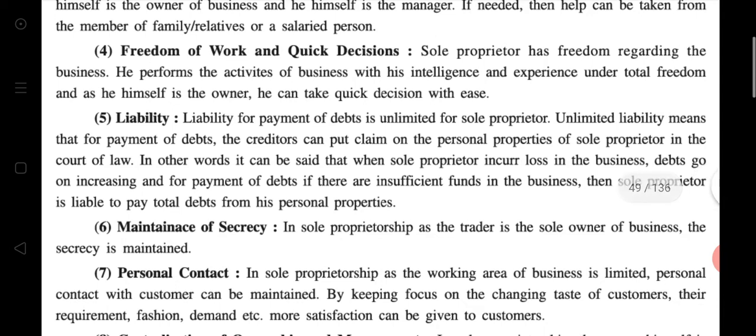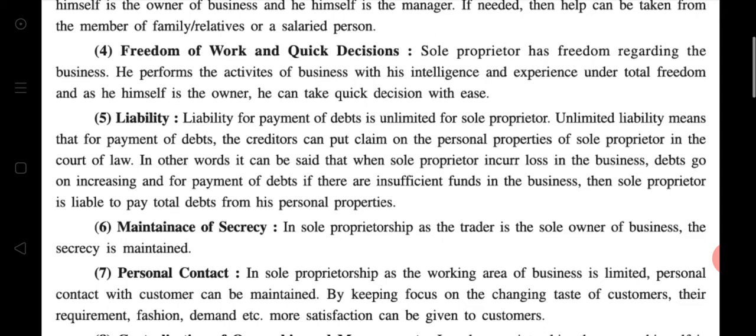Then freedom of work and quick decision. How? Just think, if two or more persons are doing a business, then in that type of business mutual agreement, I mean consent, is required, and the decision is taken by all the persons. So it is time consuming and there is no freedom.